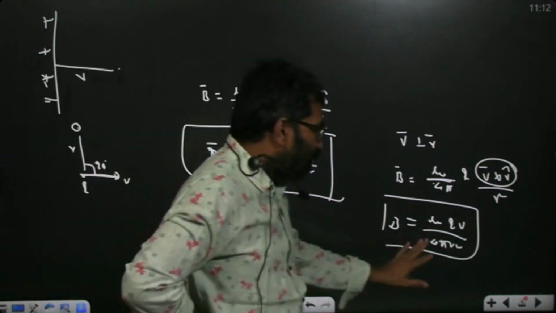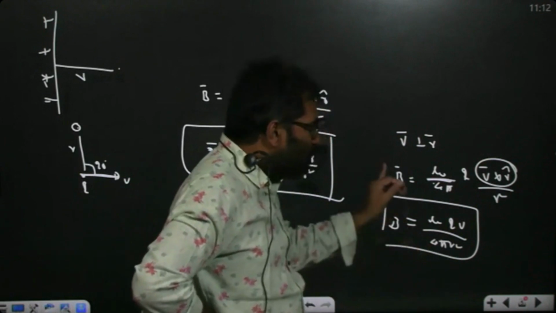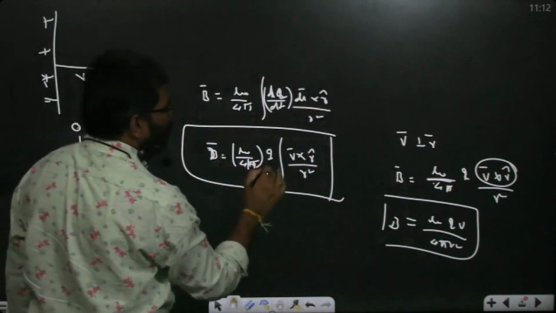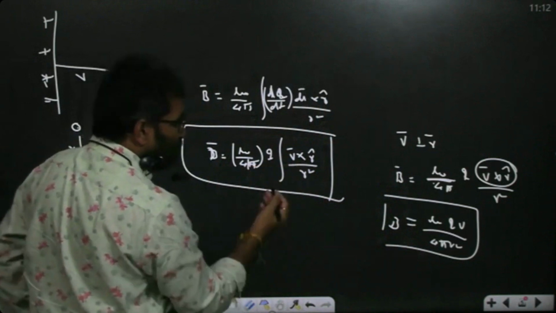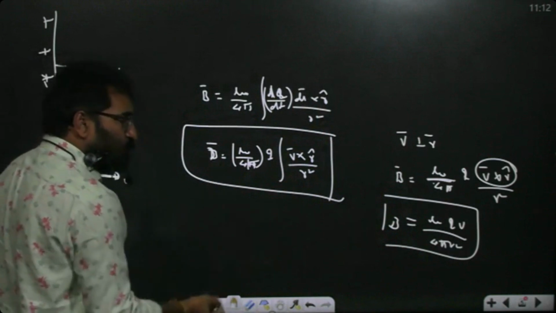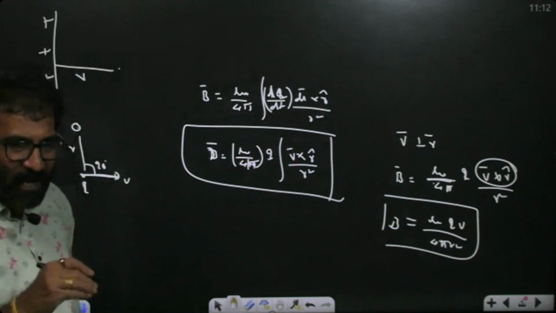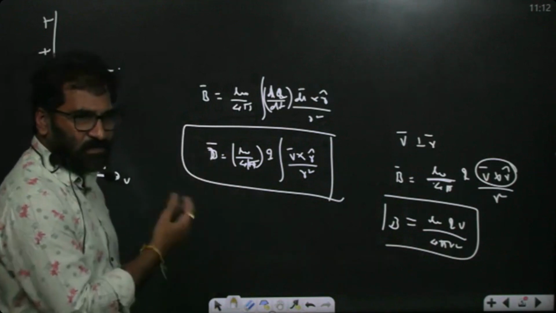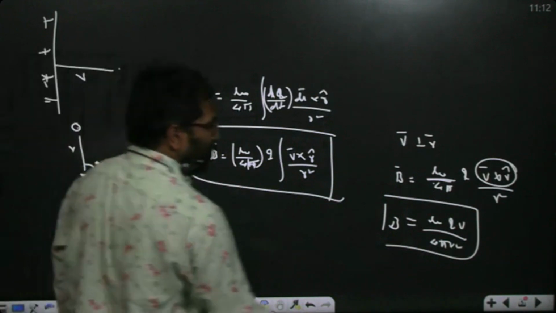Now always remember, the magnetic field at any point due to a moving charge will be mu naught by 4 pi into Q into V bar cross R cap by R square, or Q into V bar cross R bar by R cube. This is just by Biot-Savart law, not anything else. You understand? So whenever a charge is moving, it definitely creates a magnetic field.